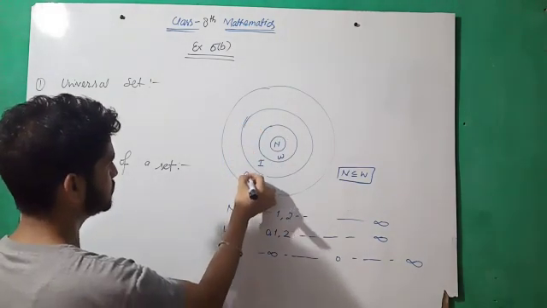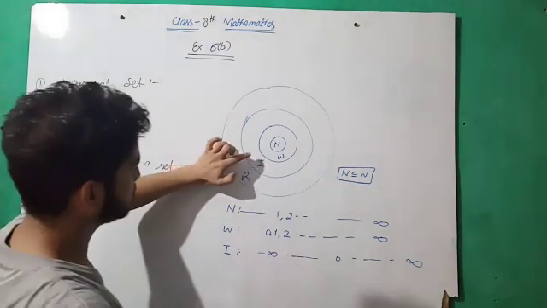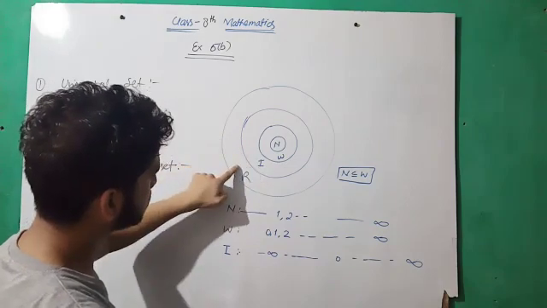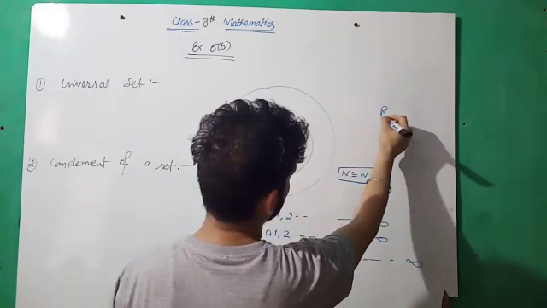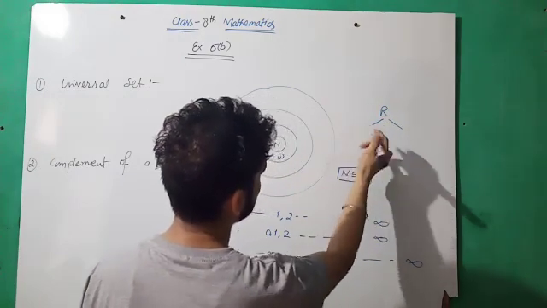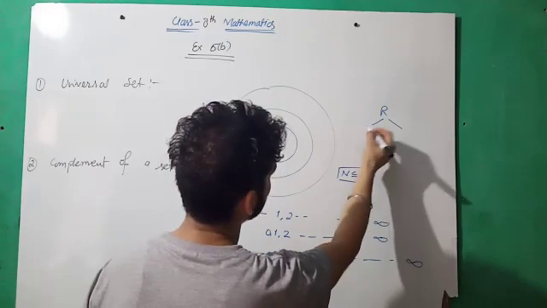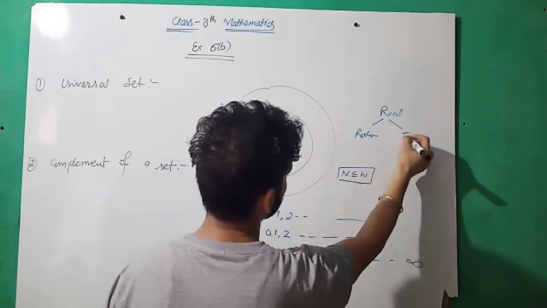And the next one is real number. Real number contains all the numbers. Actually, the difference between integer and real number is that real number contains the rational and irrational numbers. Okay, irrational is in your next class, class 9th. So real number contains rational as well as irrational.